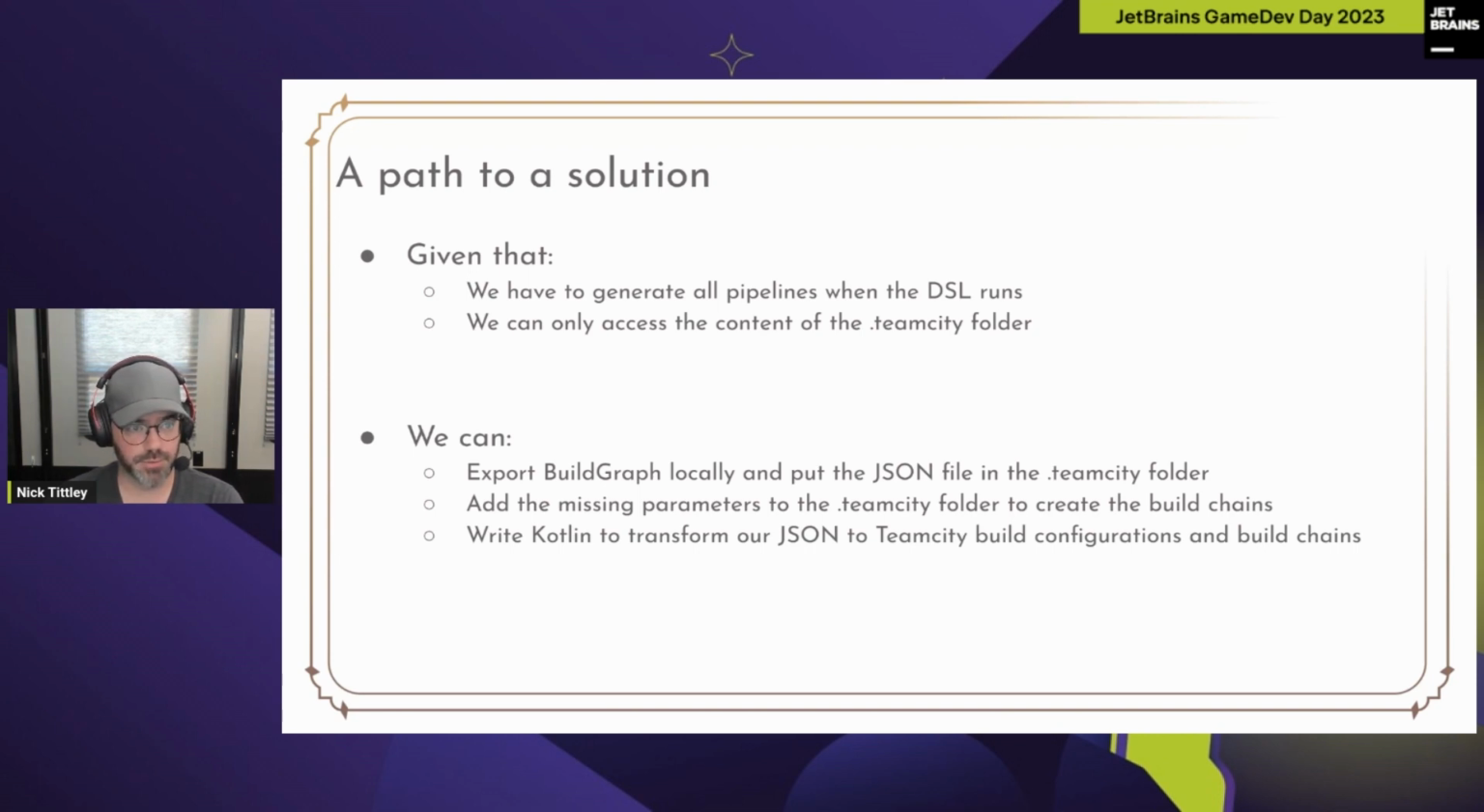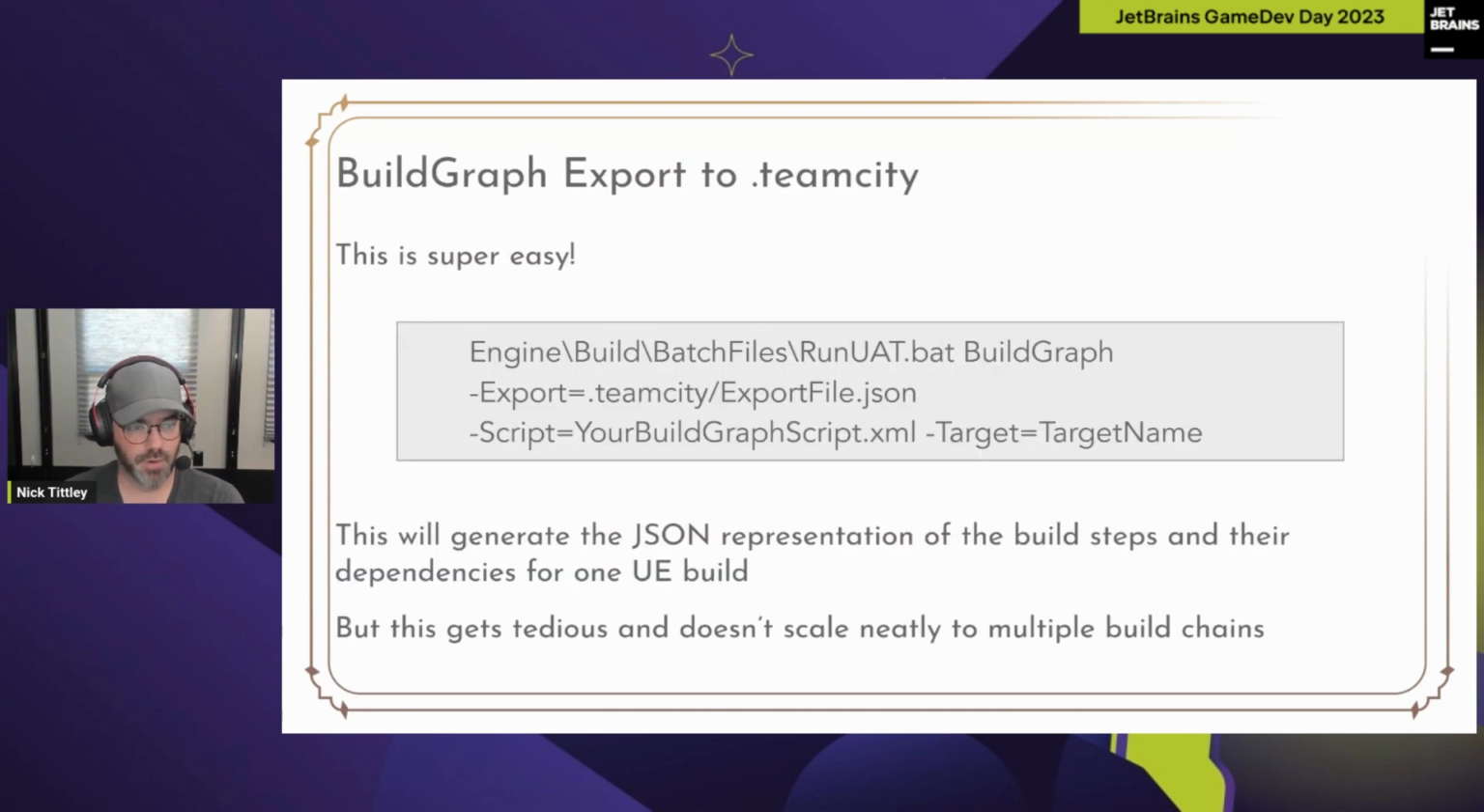So how did we go about doing that? Well, exporting BuildGraph to .teamcity, or creating the export file, is really easy. That's all it takes if you want to do it running locally. The line will get longer as you add parameters, trust me, but at its core, this is what you need to do. So there's no complications here. But it gets really tedious to have to do that manually and for different build chains. Doing that manually and stashing it in a .teamcity folder is not the end all be all, but it's not a hard step.